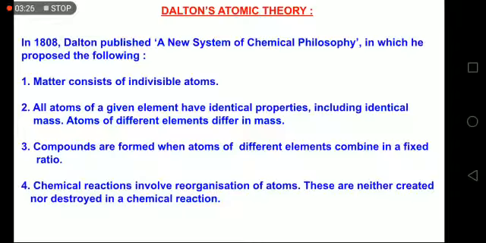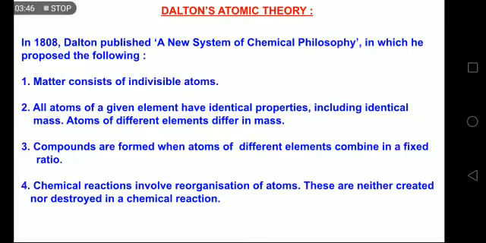And the fourth is chemical reactions involve reorganization of atoms. Yes, suppose the nitrogen and oxygen, they are reacting with each other. So unless nitrogen N≡N, the bond breaks and the bond between O=O breaks in oxygen, how will they react with each other, make a bond with each other and give rise to NO or NO2 depending upon the conditions.